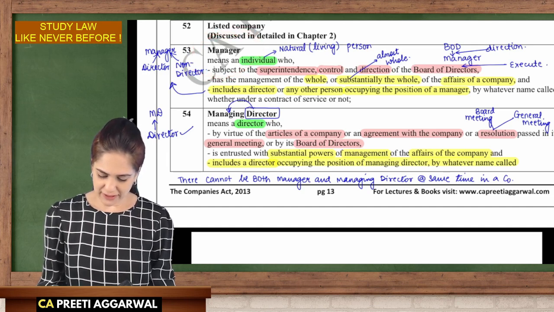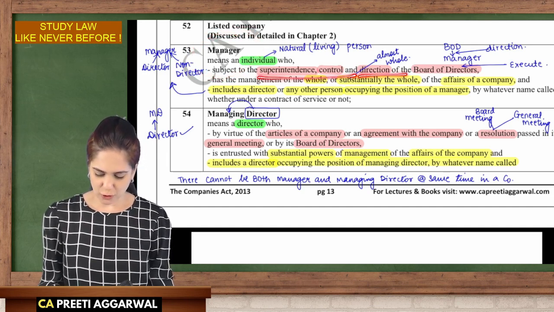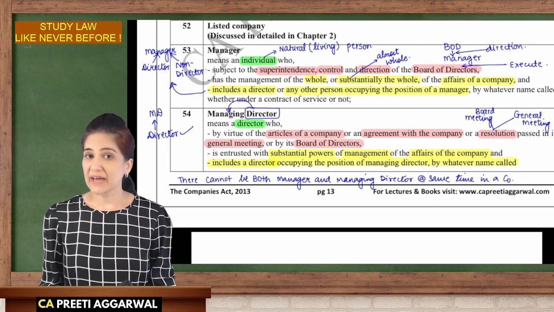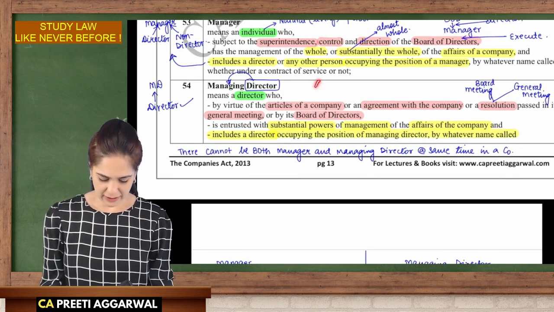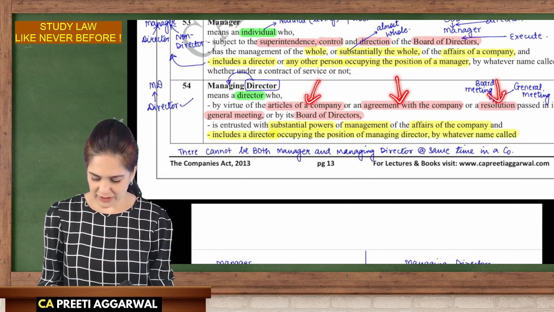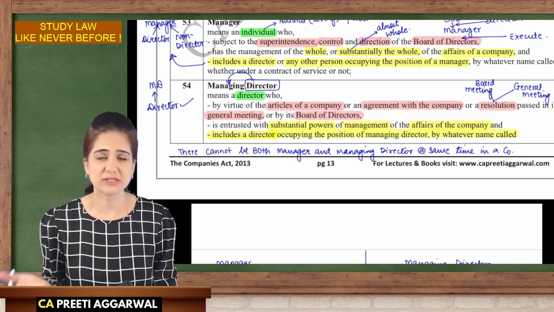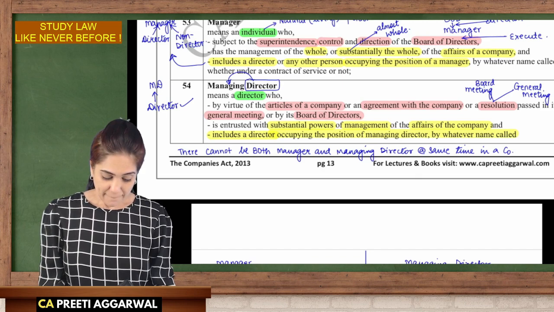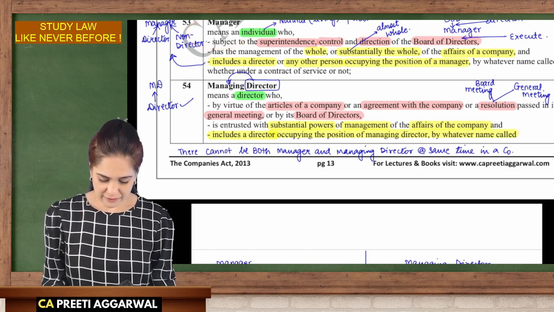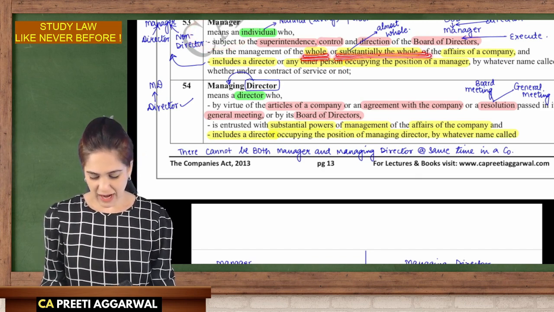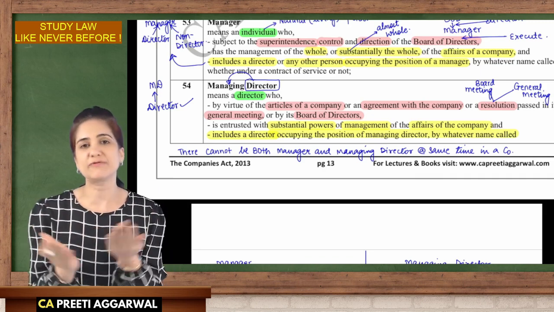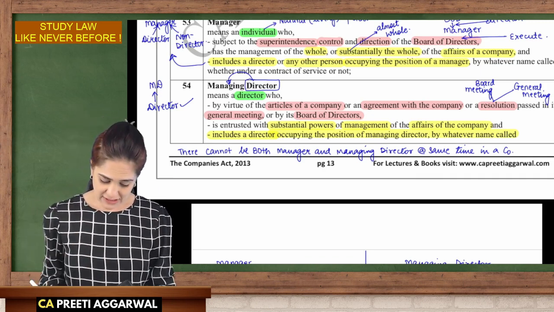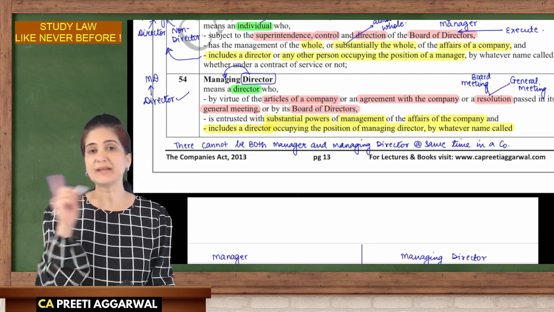A manager is under the superintendence, direction or control of the board of directors, whereas you become a managing director by articles or any agreement with a company, or by passing either a board resolution or a resolution in the general meeting. The manager will handle wholly or substantially the whole of the affairs of the company, whereas the managing director has substantial powers.